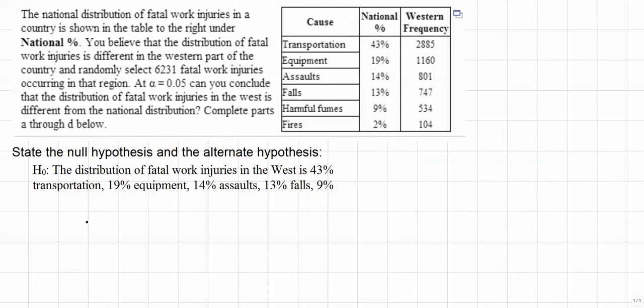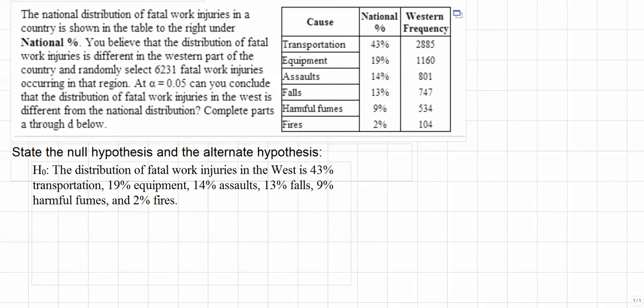H sub 0: the distribution of fatal work injuries in the West is 43% transportation, 19% equipment, 14% assaults, 13% falls, 9% harmful fumes, and 2% fires.